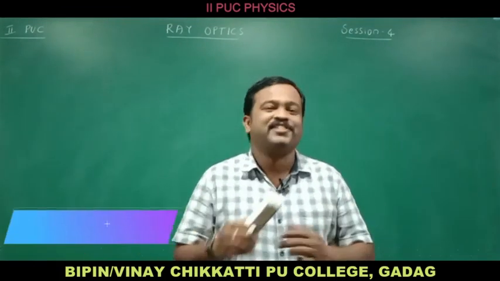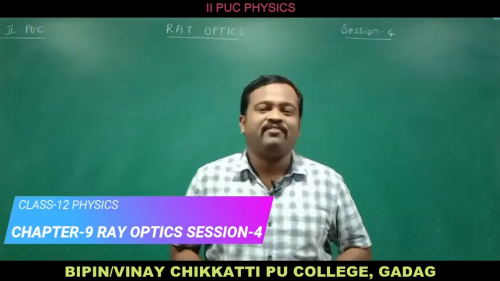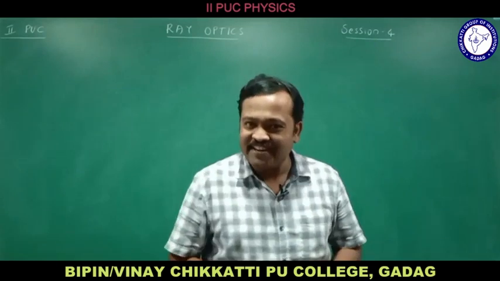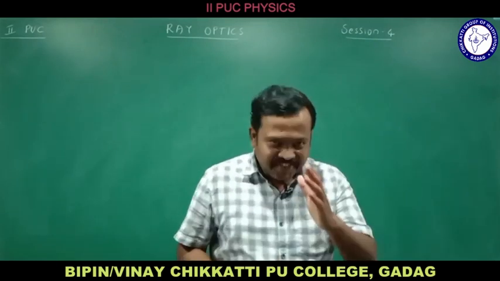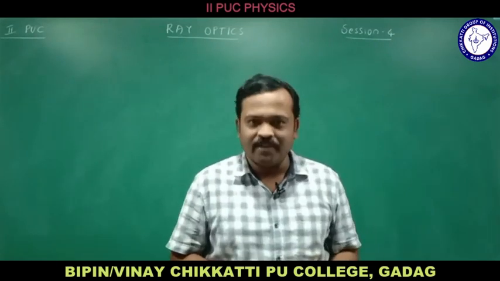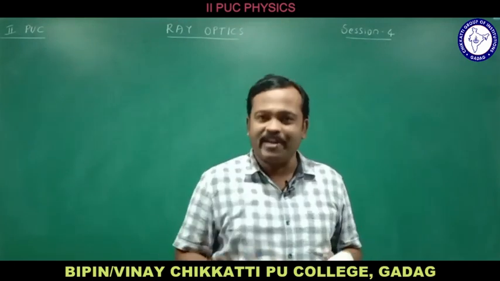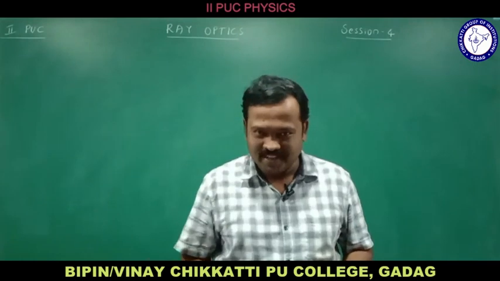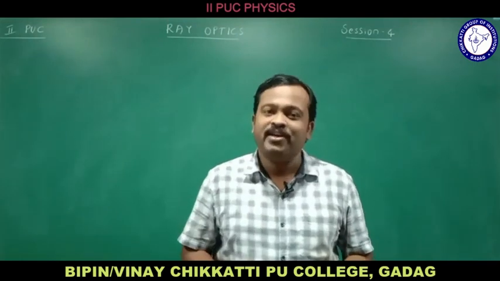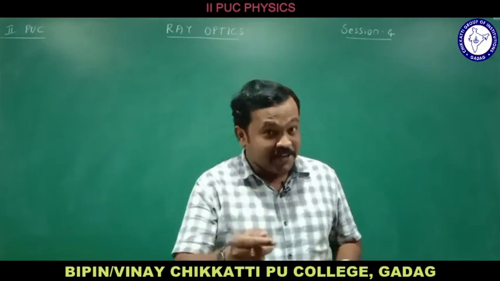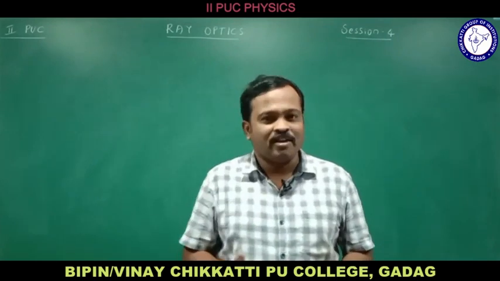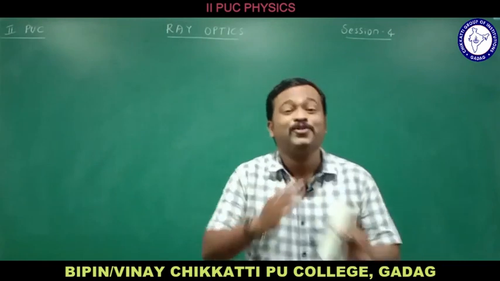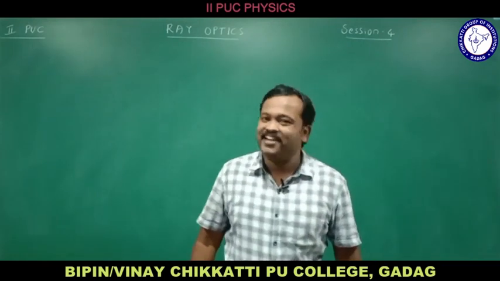Till now we have studied that if a ray of light travels from one medium to another medium, it bends, and that phenomenon is called refraction of light. If a ray of light travels from denser medium to rarer medium, its speed increases, and that is why it moves away from the normal. If a ray of light travels from rarer to denser medium, its speed decreases, that is why it bends towards the normal. Knowing all these points, let us go ahead with total internal reflection.